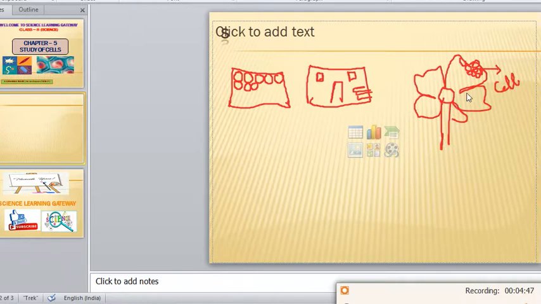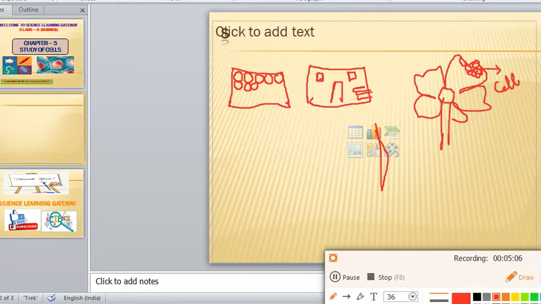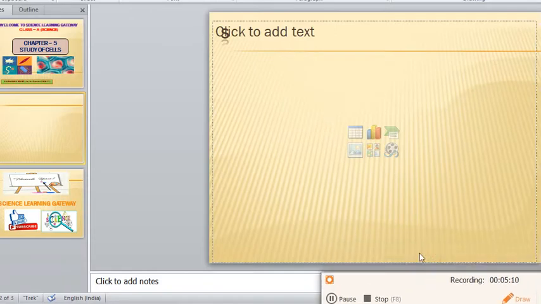Various types of cells will combine, and all the functions which will be carried out inside this living organism will be carried out by the cells. Without cells, an organism cannot carry out its function. So basically, now we'll look at a simple diagram of a cell. Suppose this is a simple diagram of the cell.